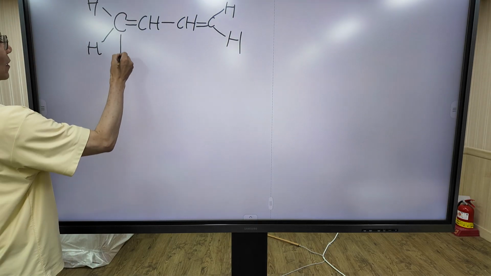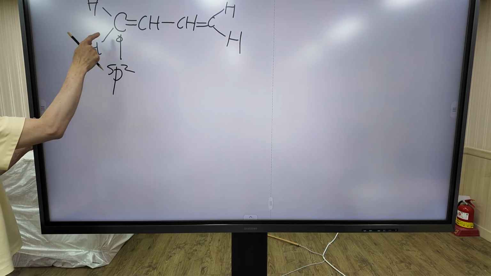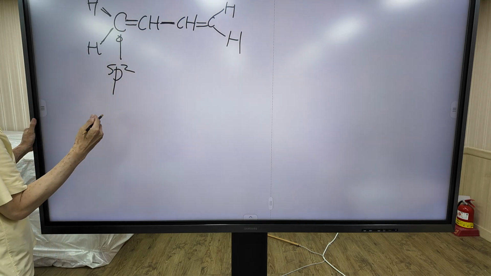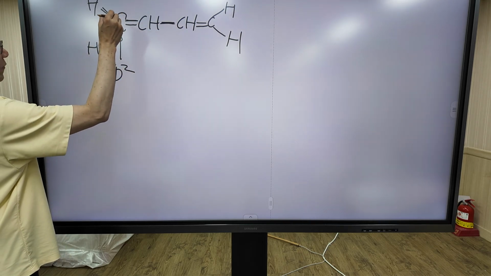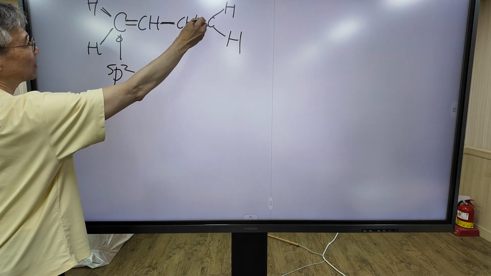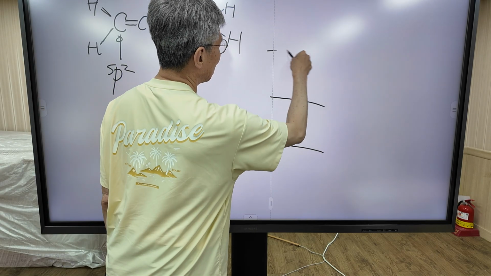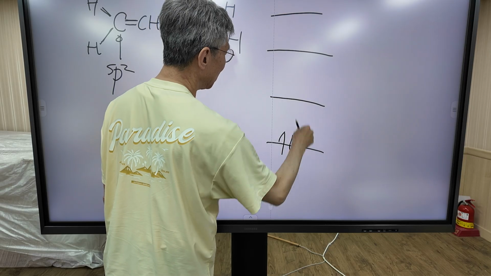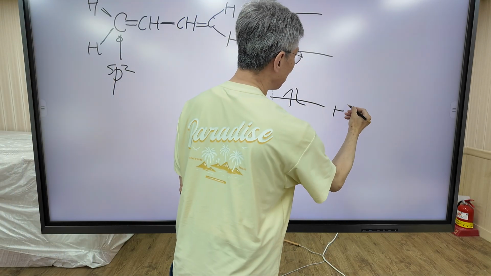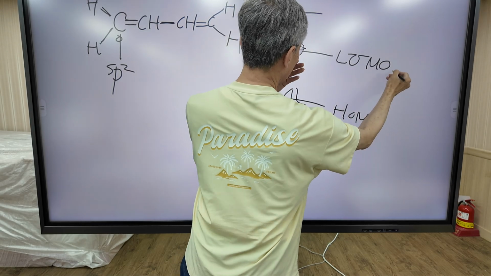I'm going to use sp2 hybridization for each atom to explain the sigma orbitals, and the unhybridized p orbitals. Four p orbitals remain, and the four unhybridized p orbitals interact with each other to form four molecular orbitals. Electrons occupy up to this one. This molecular orbital is called HOMO, and this molecular orbital is called LUMO.